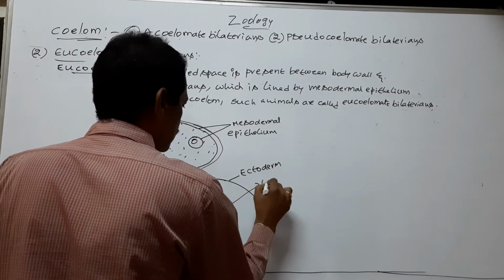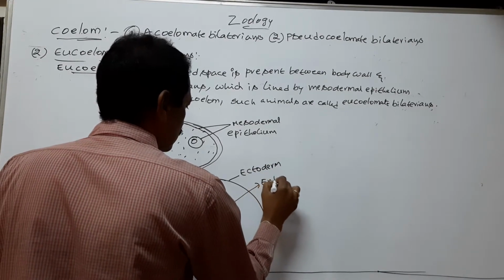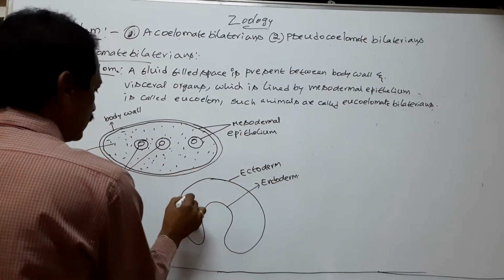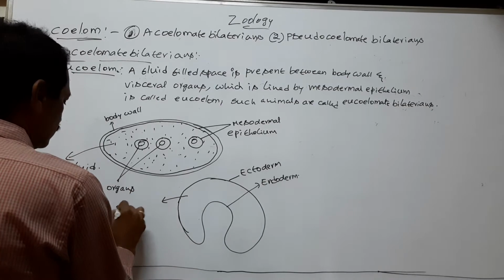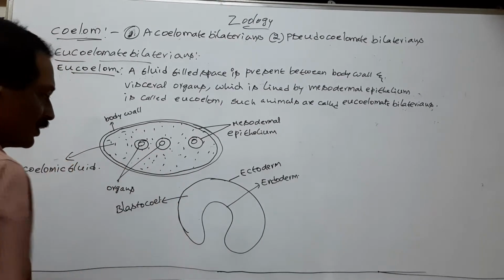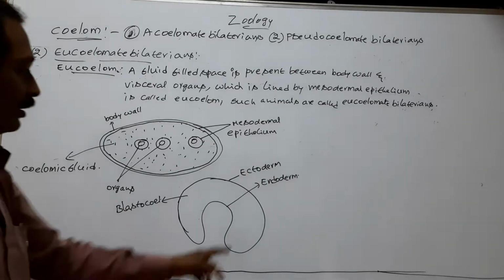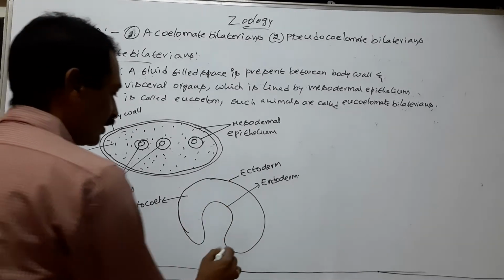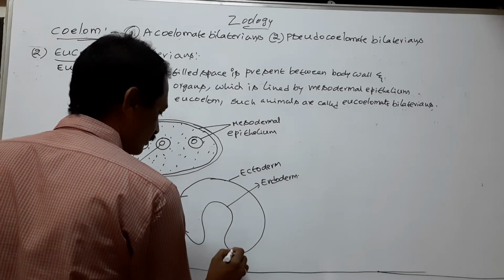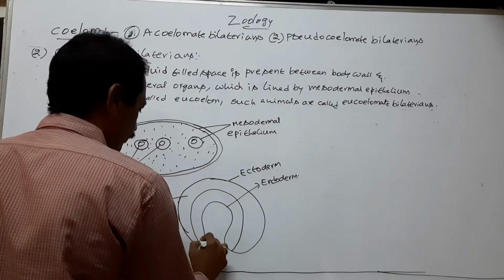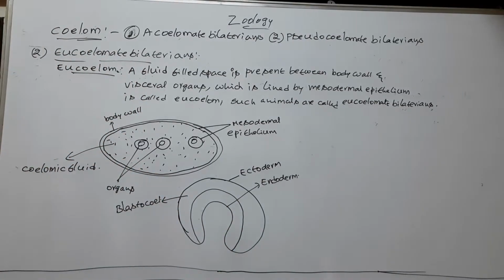This is endoderm. This is blastocele. Between ectoderm and endoderm, mesoderm is formed. This is mesoderm.